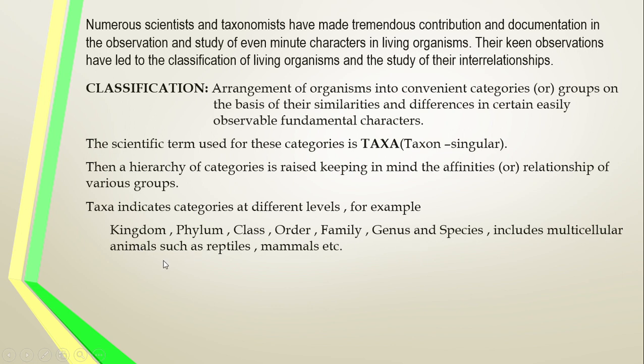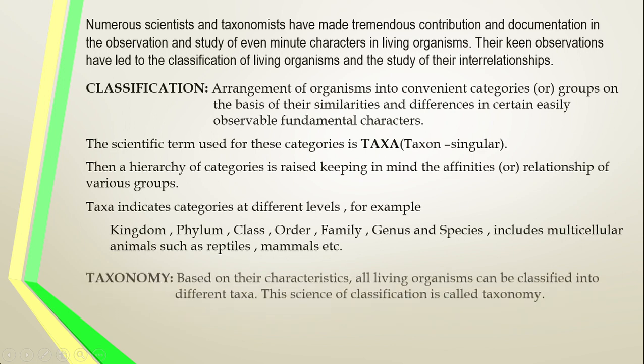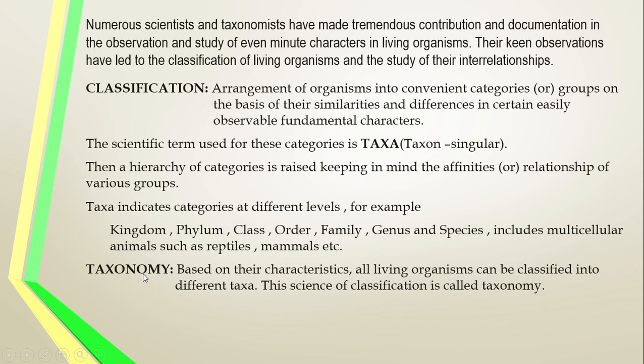Includes the multicellular animals such as the reptiles. We consider this also. Okay. Next, taxonomy. It is a scientific term. Based on their characteristics, all the living organisms can be classified into different taxa. That is very important. Only based on the characteristic features of an organism are we going to group the organism. That scientific process is called taxonomy. What is that? Taxonomy. The science of classification is called taxonomy.